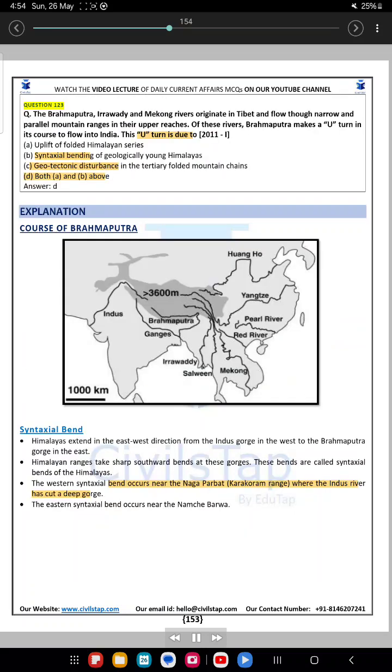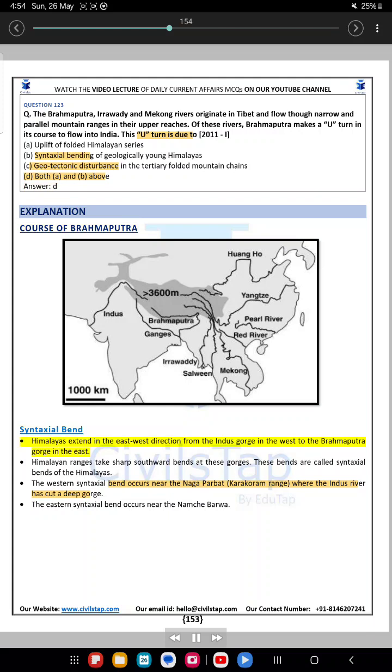Important peaks in India. Question 123. The Brahmaputra, Irrawaddy and Mekong rivers originate in Tibet and flow through narrow and parallel mountain ranges in their upper reaches. Of these rivers, Brahmaputra makes a U-turn in its course to flow into India. This U-turn is due to: A. Uplift of folded Himalayan series. B. Syntaxial bending of geologically young Himalayas. C. Geotectonic disturbance in the tertiary folded mountain chains. D. Both A and B above. Answer D. Explanation. Course of Brahmaputra.